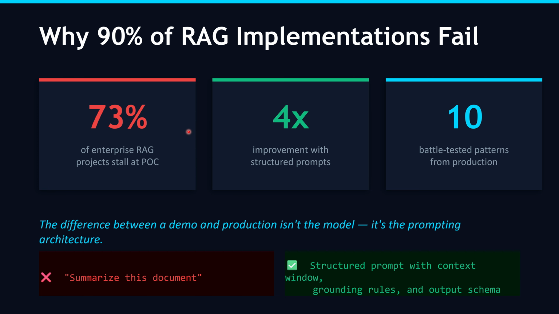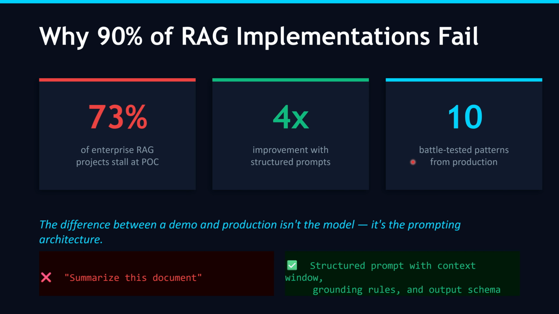I have seen this happen over and over again. But here is the good news. Teams that use structured prompting patterns see roughly a 4x improvement in answer quality. Not a 10% improvement, 4 times better.